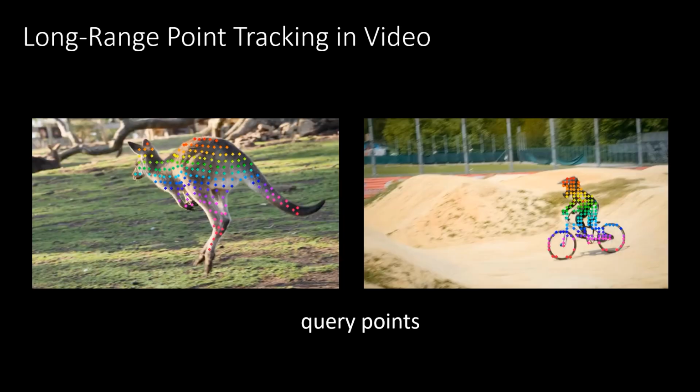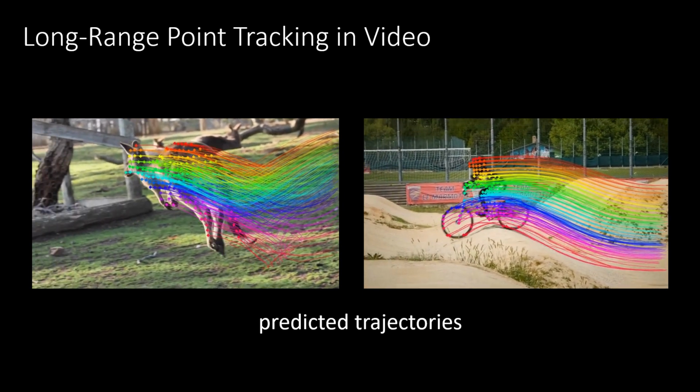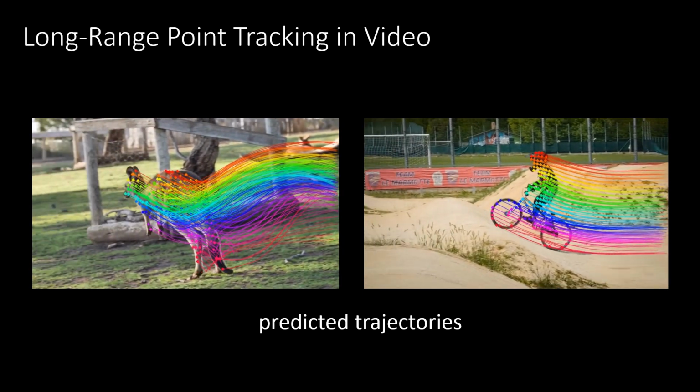Given a video and query points as input, our tracker outputs the position of each point in all frames, producing motion trajectories along the entire video.